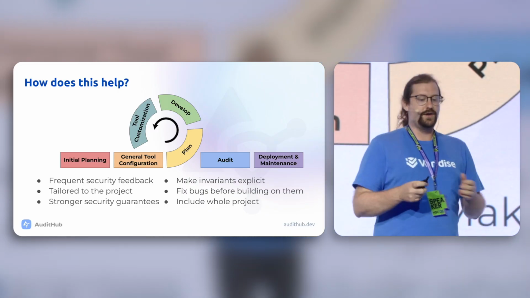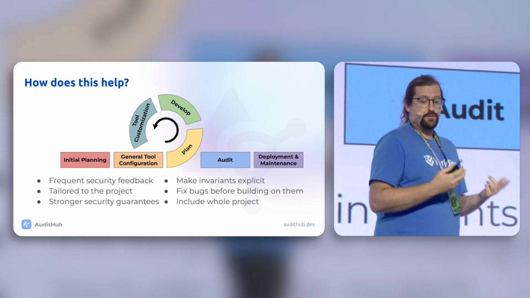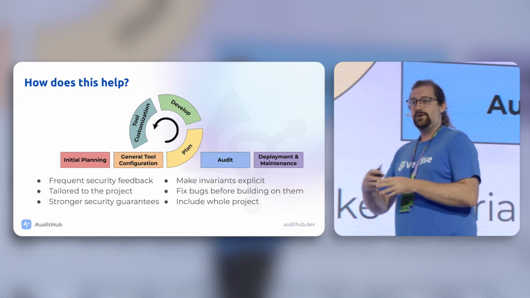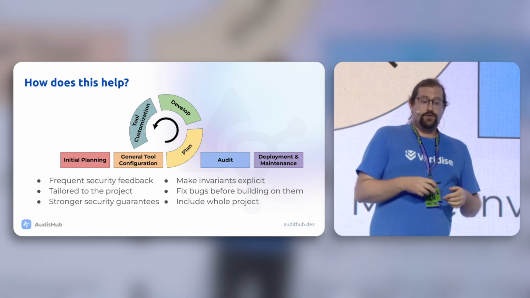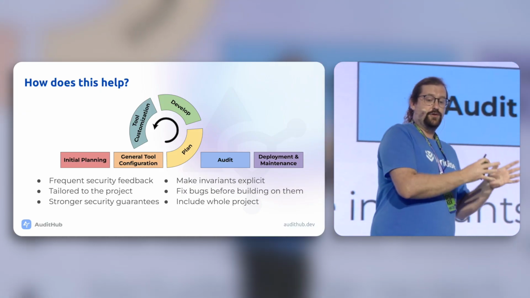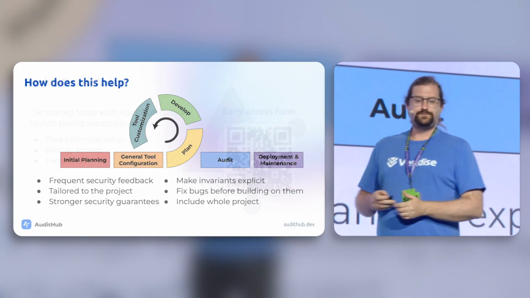And so why do we want to do that? Well, because it allows you to fix bugs early before you start building on them. It allows you to include the entire project. No longer do you have to worry about having out-of-scope code. It also allows you to get more frequent security feedback and feedback that's tailored to your project. And finally, it provides security guarantees.